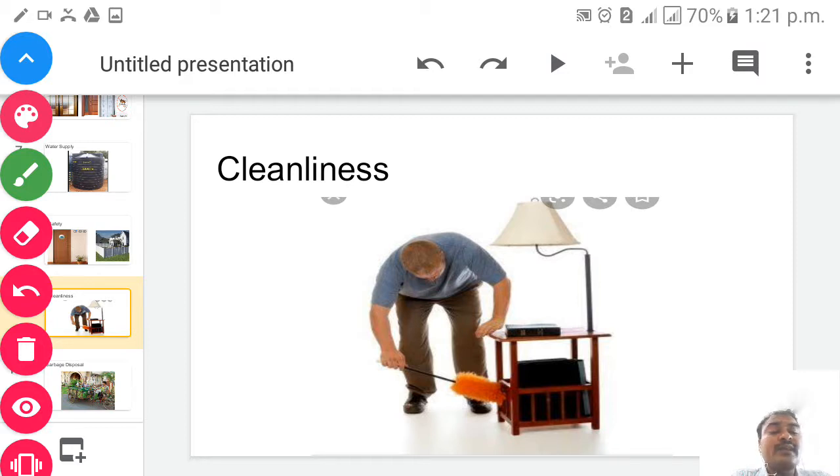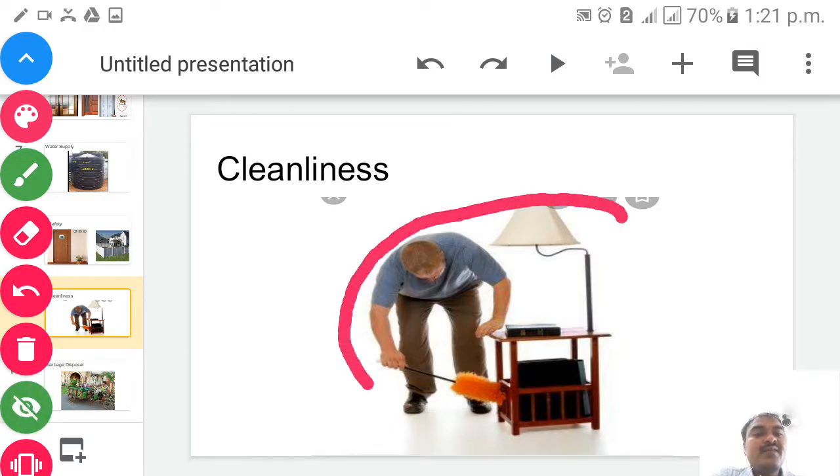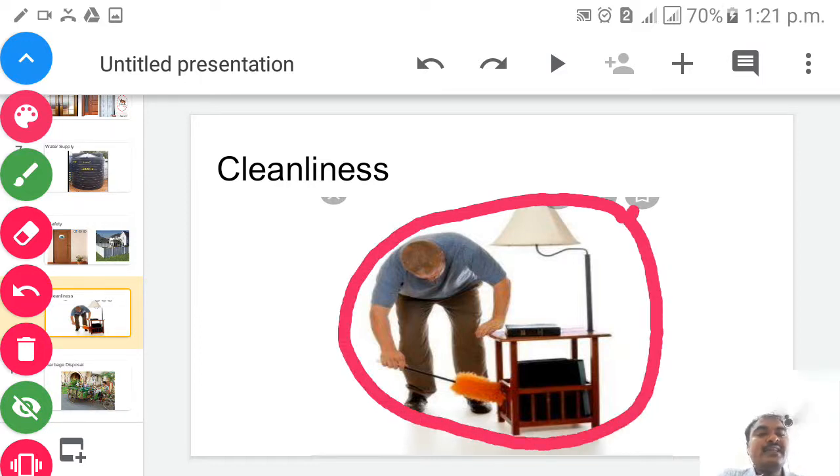How can we do it here? What are the things we have to see? You can see here, children. This person is cleaning the furniture, isn't it? What is this person doing in the image? He is cleaning the furniture. Like him, we also have to do small kinds of work, children, for example, cleaning the furniture. Now we will see, children, how we can make our home neat and clean, what we have to do every day. Our next point is about cleanliness.